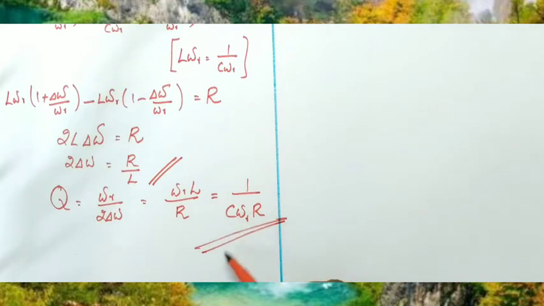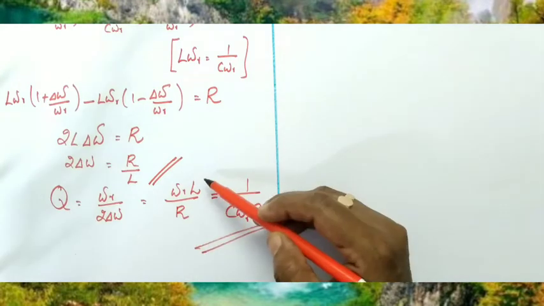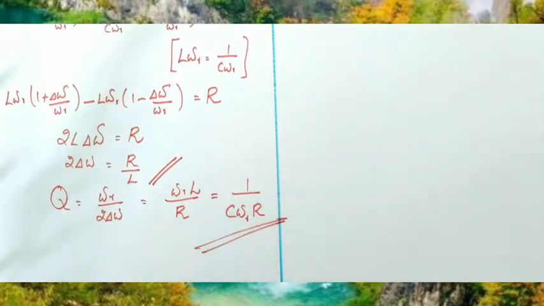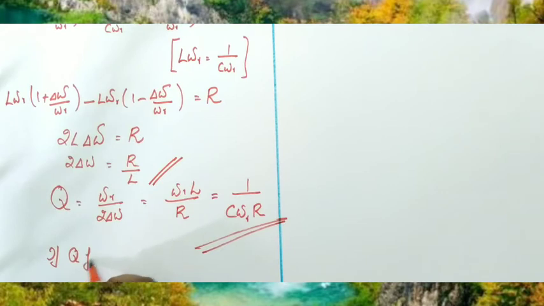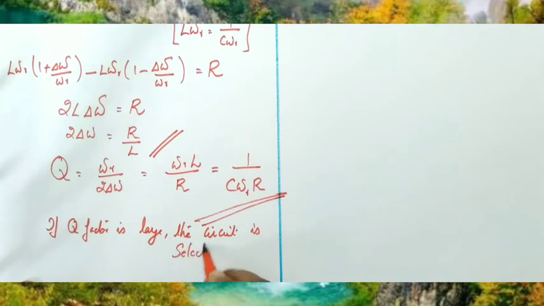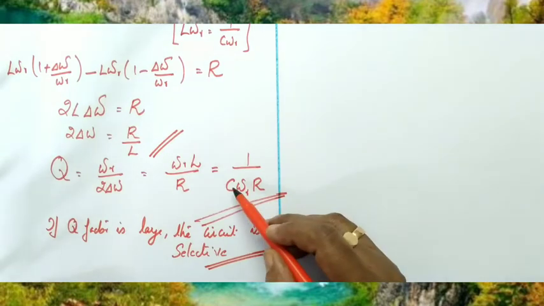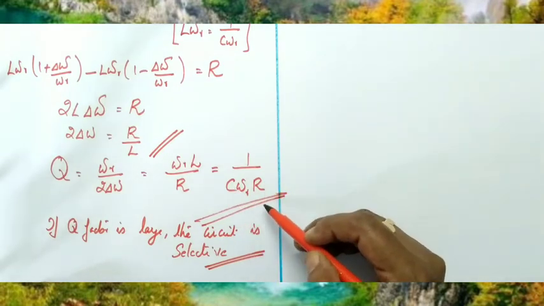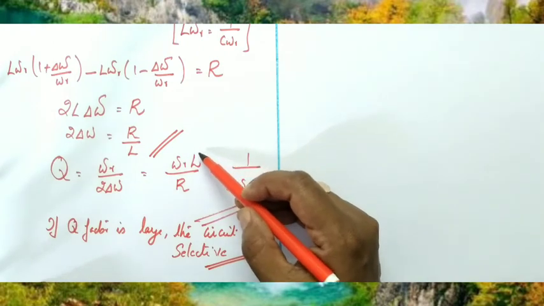Clear? So if you decrease the capacitance, or if you decrease the resistance, or if you increase the inductance, quality factor can be increased. So if quality factor Q is large, then the circuit is called a selective circuit. So in order to make the LCR circuit selective, we can decrease the value of capacitance, we can decrease the value of resistance, or we can increase the value of inductance. Clear, children?